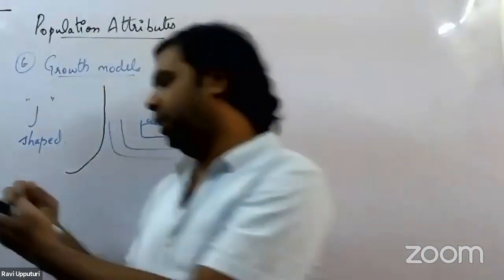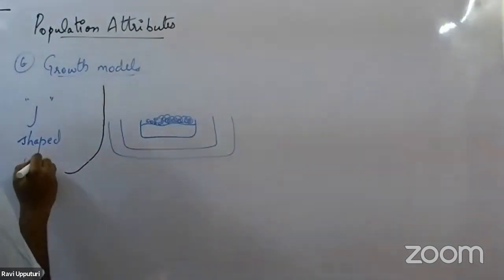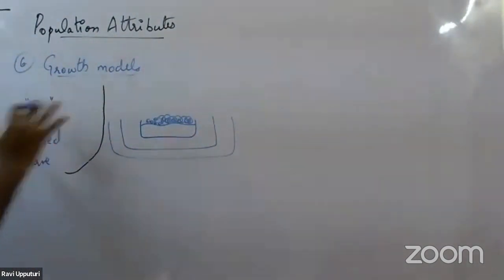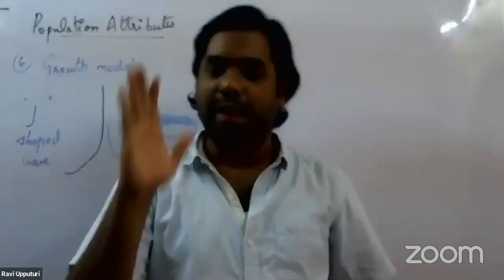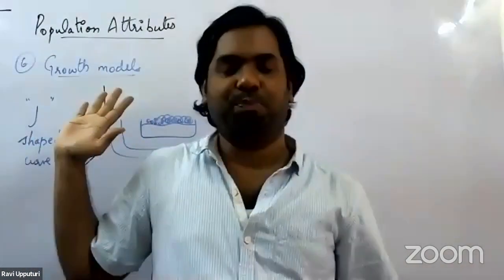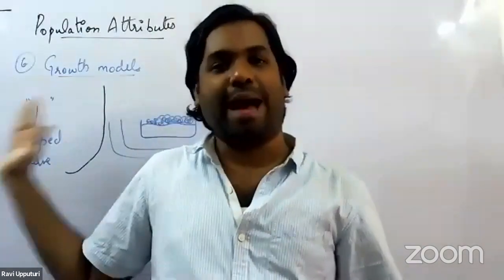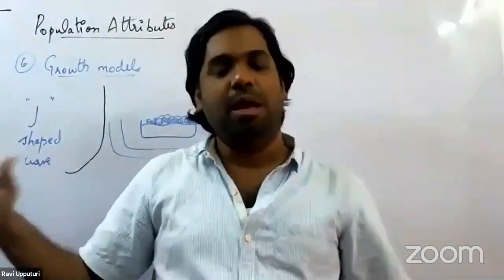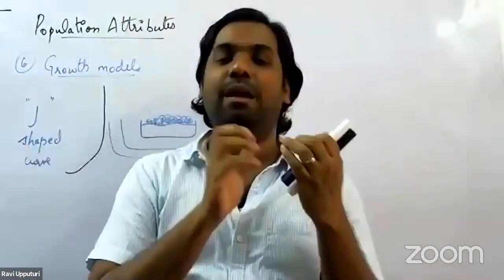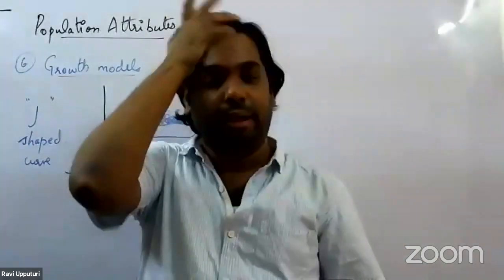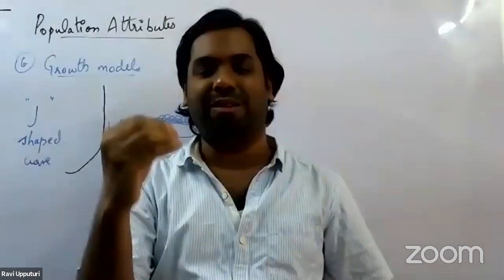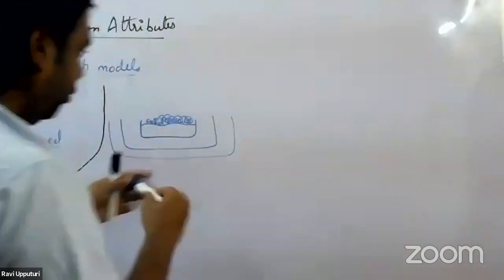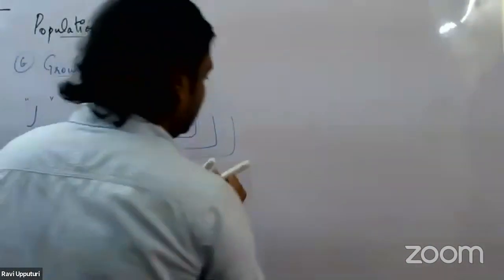This J-shaped curve is usually seen whenever the resources are said to be unlimited. But in nature, this is not the condition. Right? In nature, this does not happen. What happens in nature? There are certain limited resources. All the resources in nature are said to be limited. There are no unlimited resources present in nature. Because of that limited resources, the growth will be somewhat like this.